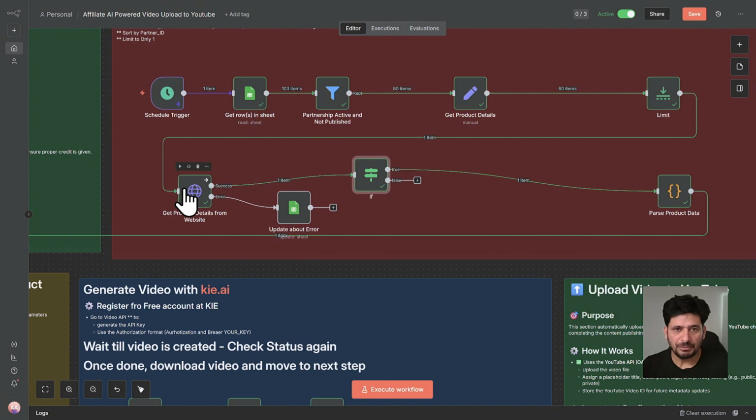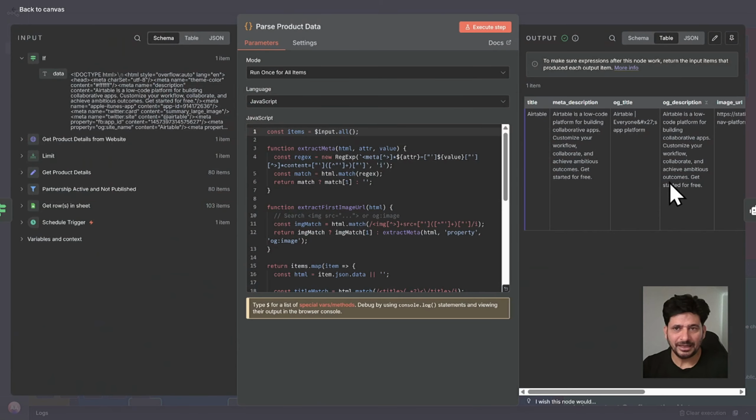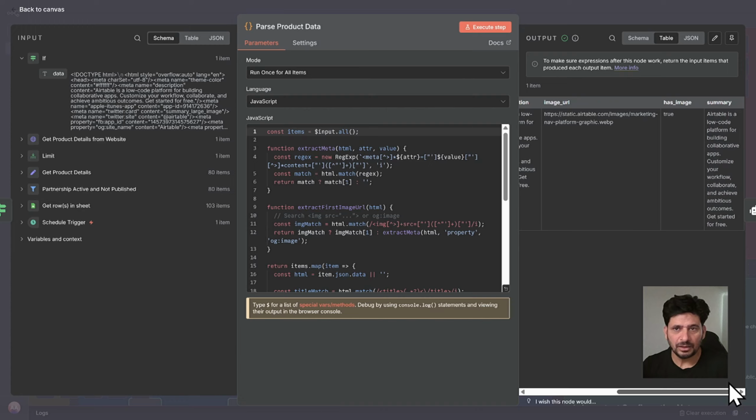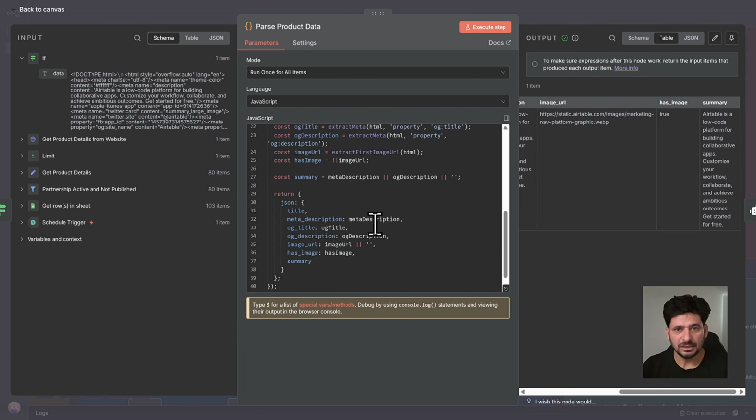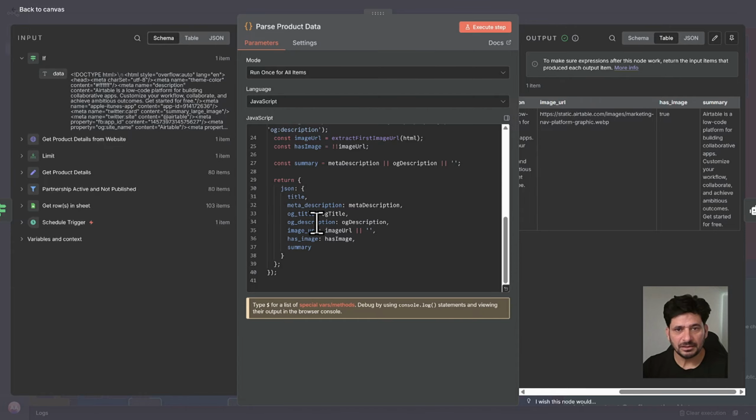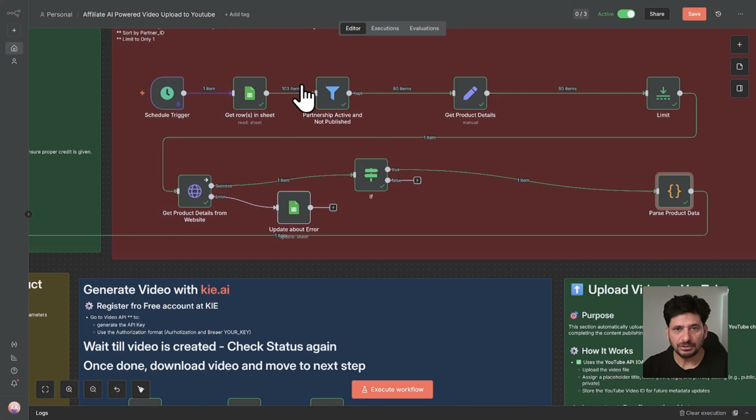Here, whatever has come from the website, it will just extract the relevant information. So what it is getting is the title of the product, the meta description of the website, the organization title, organization description, image URL if there is any image, and then if it has an image, it will show yes, it has an image, and a summary of what this website is about. So this image URL is mainly if you want to use this for the logo or for publishing it directly to your website. So it has extracted everything from this HTML page. So this is giving the output as title, meta description. You can of course get more details in case you want.